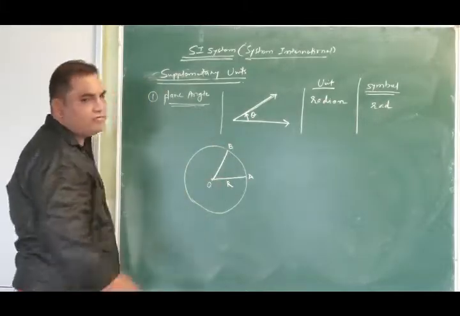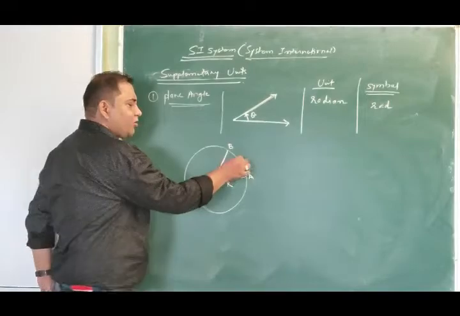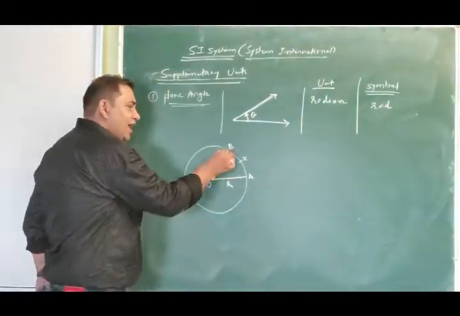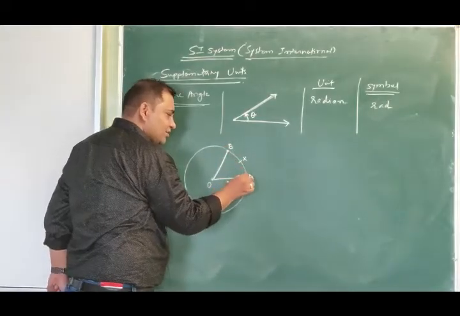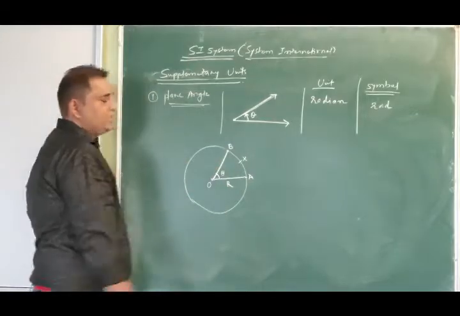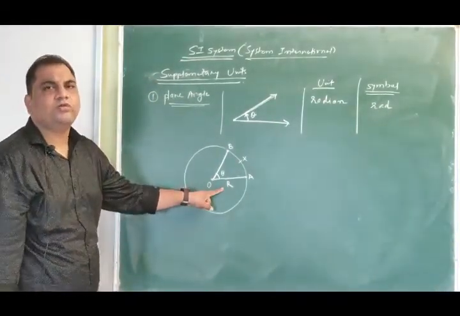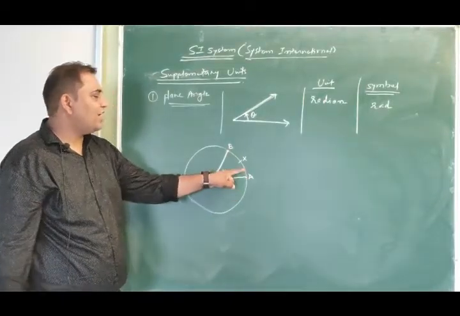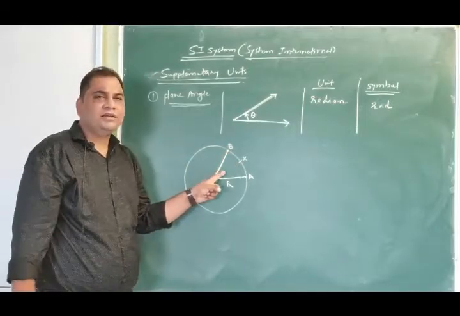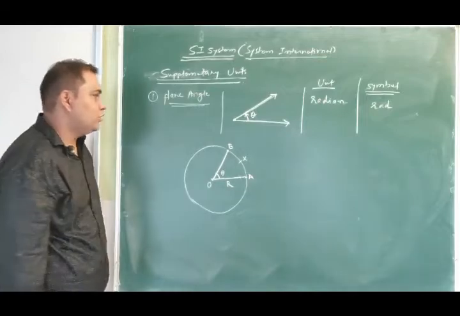You will say that there will always be 2 arcs, a larger arc and a smaller arc. I am talking about the smaller arc, say AXB. The angle subtended by this arc at the center is theta. This circle with radius r has this arc AXB which is subtending some angle theta at the center O.